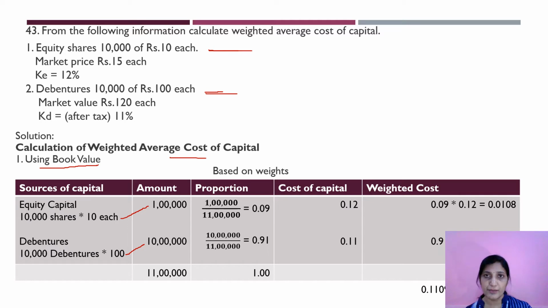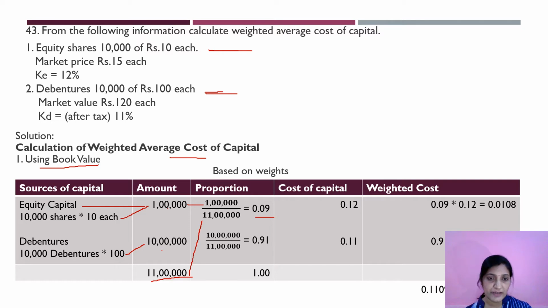How will we calculate the proportion? Equity capital is 1 lakh. You add these two, 1 lakh plus 10 lakhs, this is 11 lakh. So 1 lakh divided by this 11 lakh, what will you get? 0.09. You are finding the proportion.